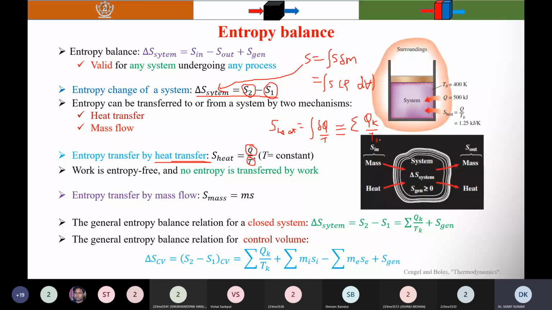And this T is the temperature at the boundary where you have measured the heat transferred. So when the temperature T is not constant, the entropy transfer during a process 1-2 can be determined by integration, where Qk is the heat transfer through the boundary at a temperature Tk at location k. That's why I use the summation over k here. Suppose different surfaces have different temperatures, so you can use the summation sign. That's why the summation sign has been used.